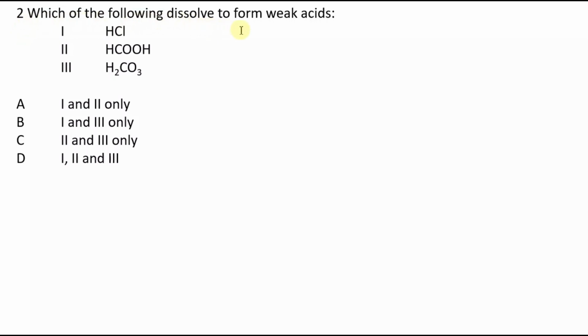Which of the following dissolve to form weak acids? And my answer, C. I can see carbon in option 2 and option 3. Anything based on carbon is a weak acid. HCl is a strong acid. So only 2 and 3, that's C.